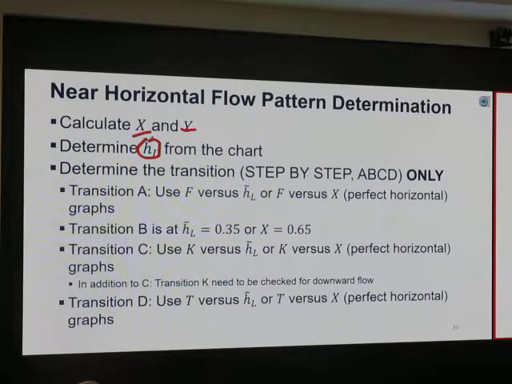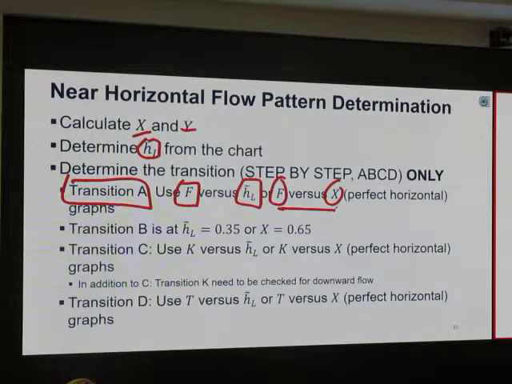Number one, they check if the stratified flow is going to be stable or not stable. That is transition A. To check transition A, we use capital F versus H tilde, or capital F versus X if it is the perfectly horizontal case.